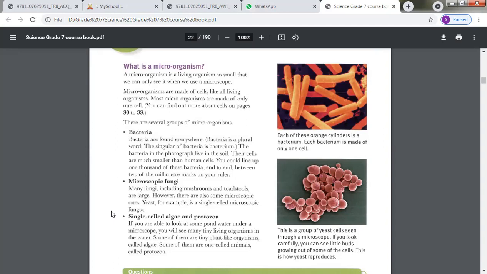Some of them are tiny plant-like organisms called algae, and some of them are one-celled animals called protozoa. Some have a big size and we can see them with our naked eye, but microscopic ones are too small, so we must have a microscope to see them.